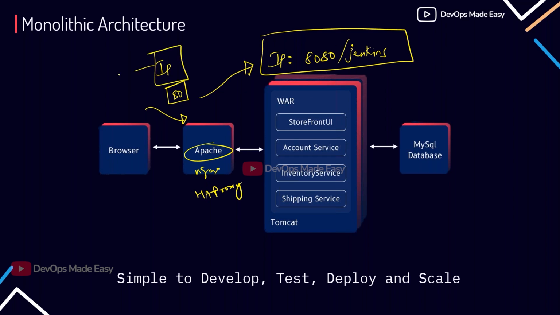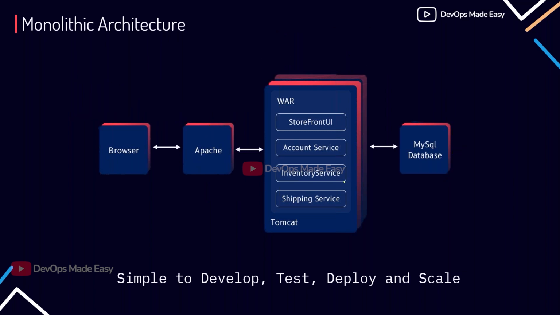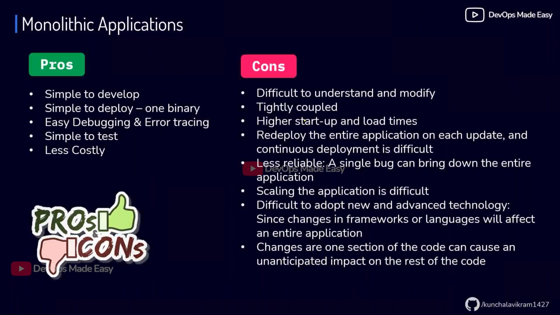Since this is only an IP, I can map it to a DNS name like www.applicationapp.com. Then the request will come to the reverse proxy, and the reverse proxy handles sending the traffic to the backend instance. So this is how we deploy the monolithic architecture, and this complete monolithic architecture has access to a single database. This database is storing the information about your accounts, inventory, shipping, etc. These kinds of architectures are very simple to develop, test, deploy, and scale because there is only one file to deploy. We have various pros and cons for this.